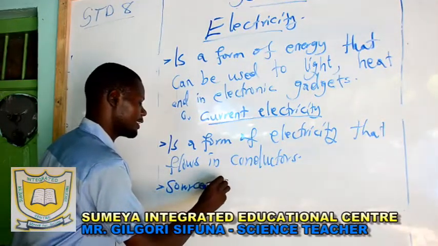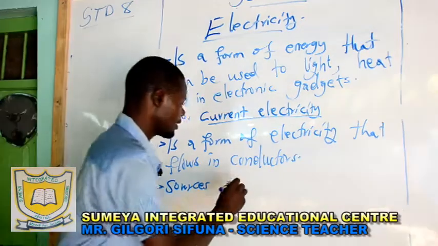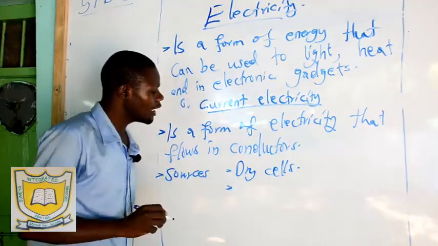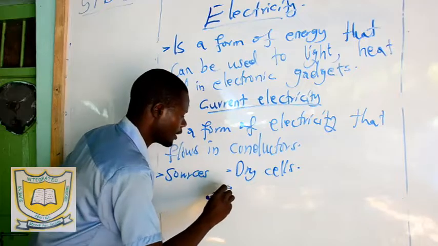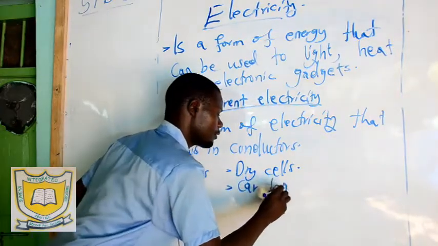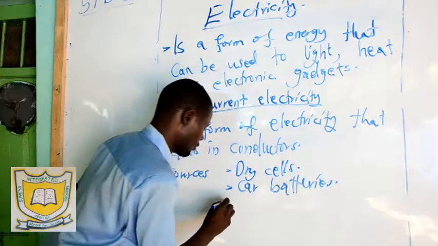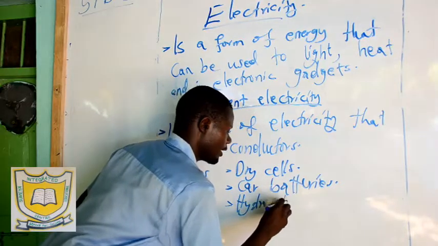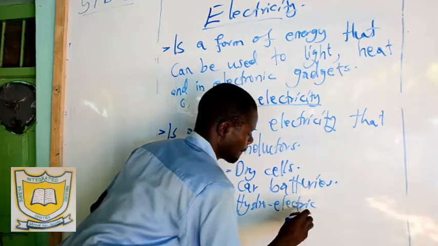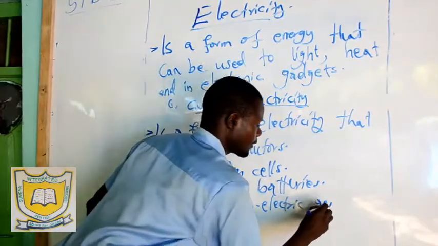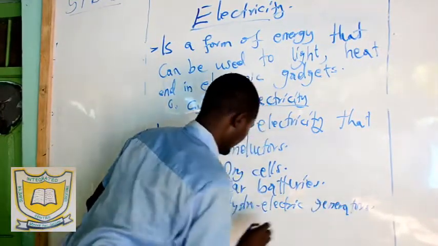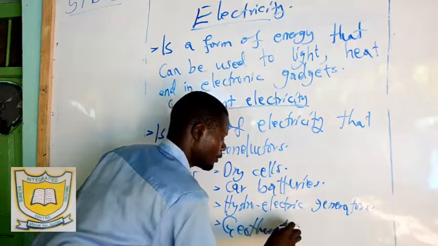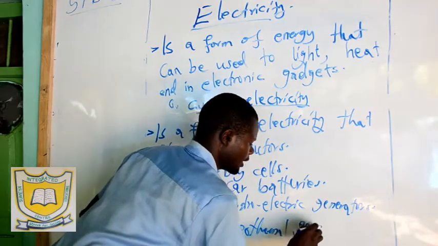Its sources are the sources of current electricity. One, we have dry cells. Number two, batteries, car batteries. Number three, hydroelectric generators. Number four, geothermal generators.